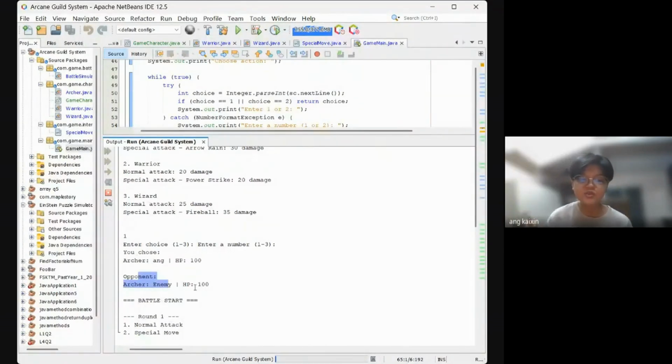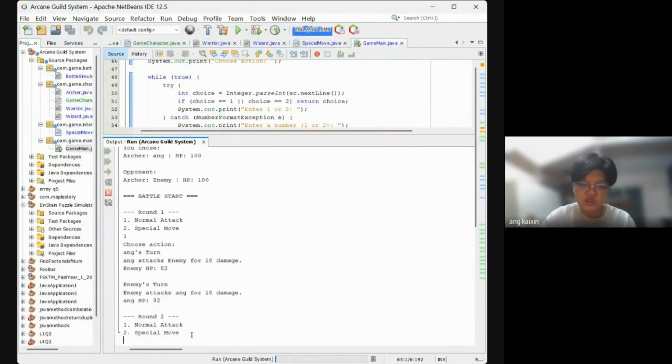In future rounds, we will also make the HP randomized and have more types of enemies. I'll use a normal attack. HP decreases, and they are also attacking me in the same way. I'll use a special move and